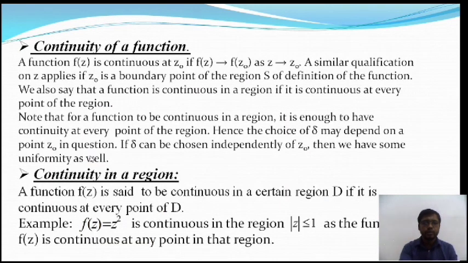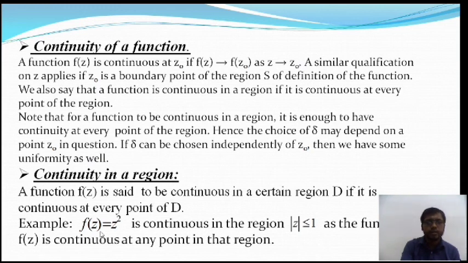Next we are going to discuss the continuity of a function and continuity of a region. A function f(z) is continuous at the point z0 if the limit of f(z) is equal to f(z0) as z tends to z0. This is similar to the continuity of real variables. If the function f(z) is continuous in the whole region of the domain, then it is called continuity of a region.